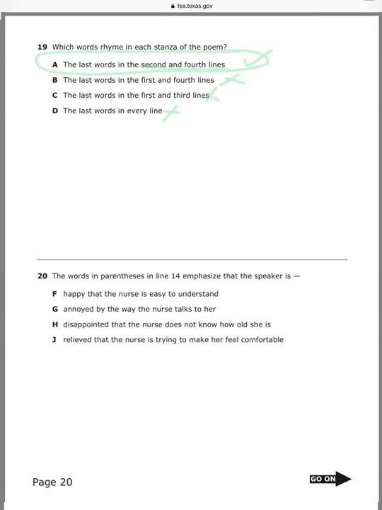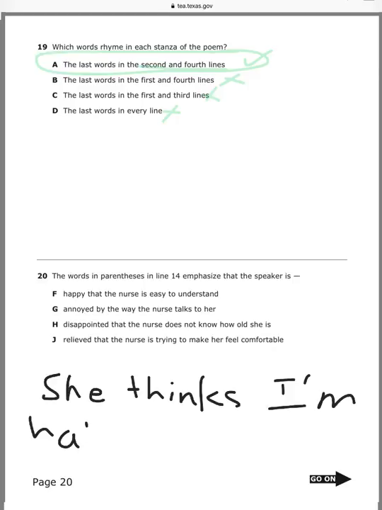You can write it down. She thinks I'm half my age. Because she's baby talking to him. So, emphasizes the speaker is what? Happy?